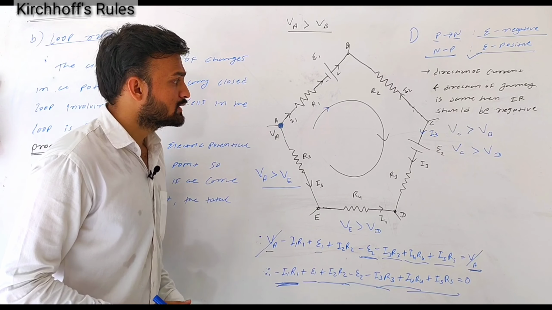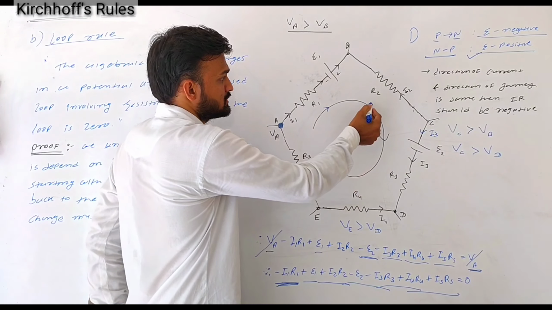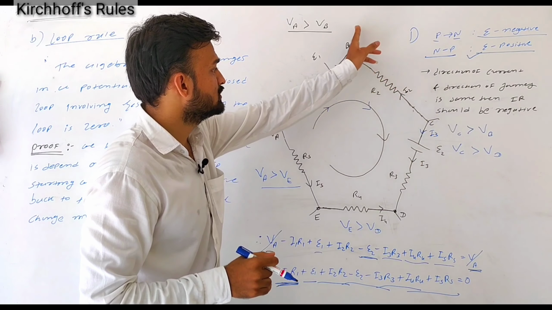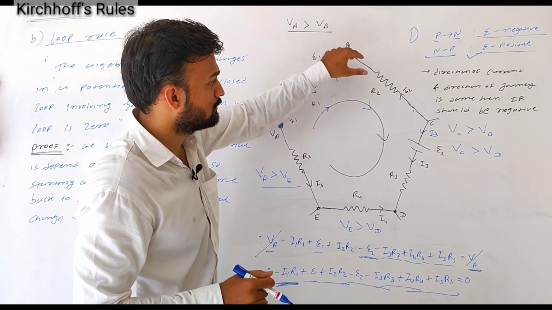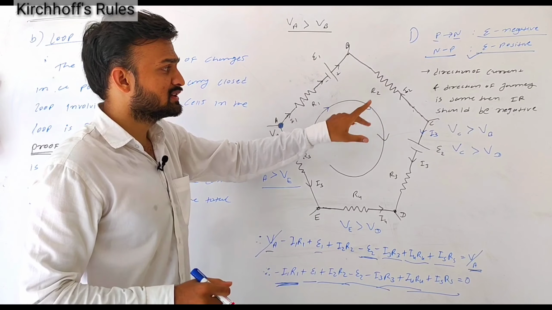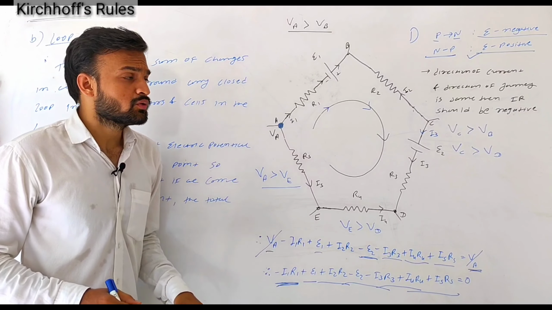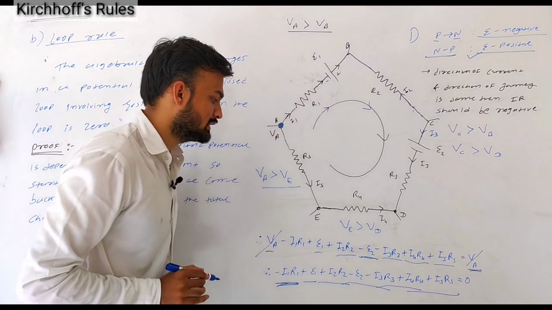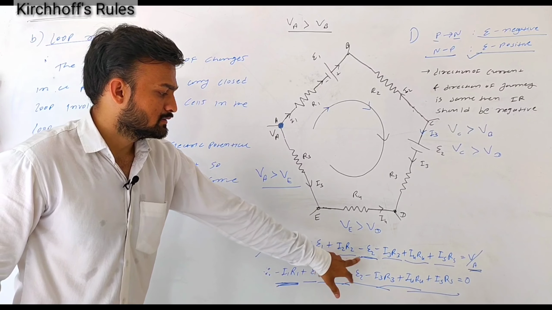And if the direction of journey and direction of current are opposite, then IR should be positive. Over here you can see that in this branch from B to C, the direction of current is from C to B and the direction of journey is from B to C. So over here the direction of current and direction of journey are opposite, so IR should be positive. So over here you can see that IR is positive.